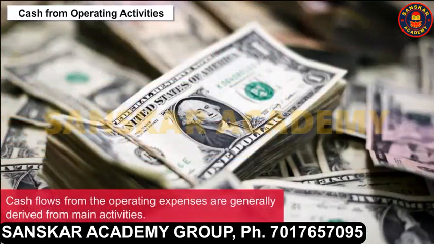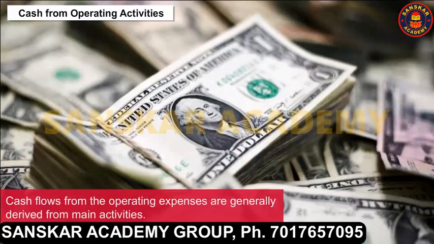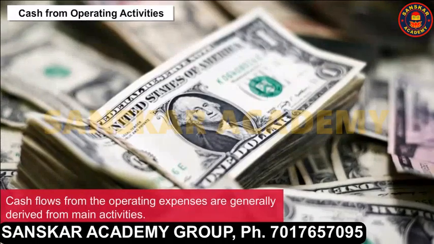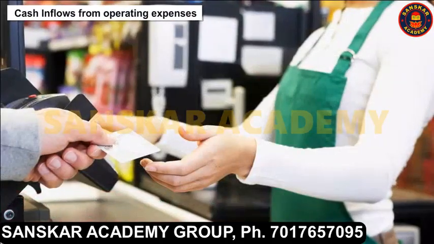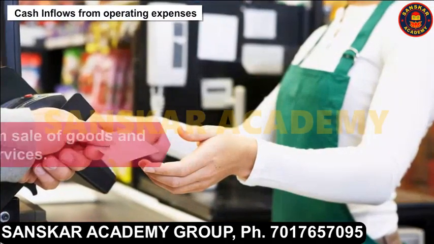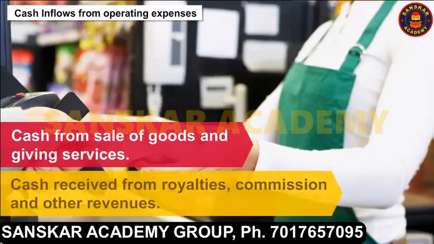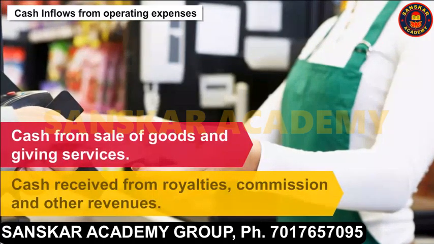Cash flows from operating activities are generally derived from main activities. Examples of cash flows from operating activities are as follows. Cash inflows from operating activities: cash from sale of goods and rendering of services. Cash received from royalties, commission, and other revenues.